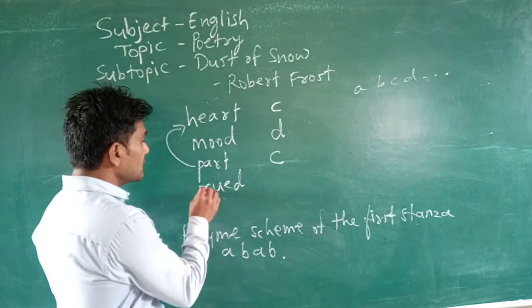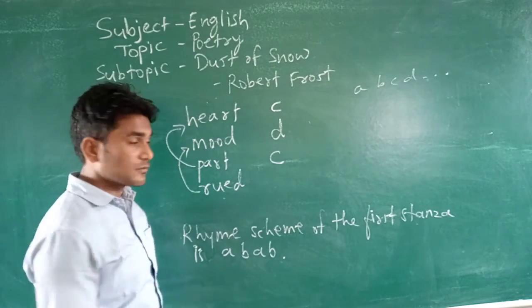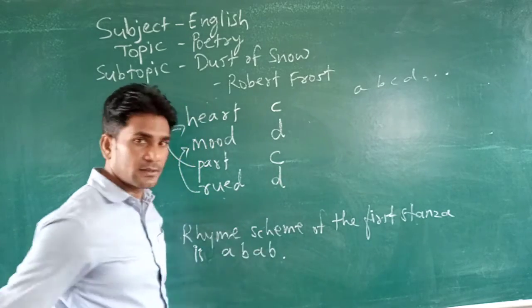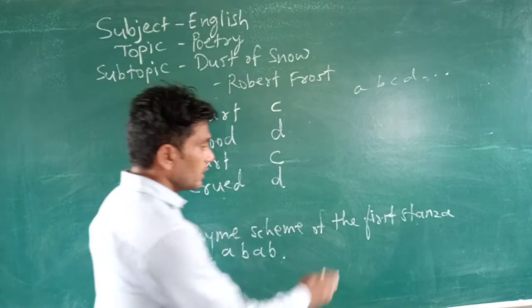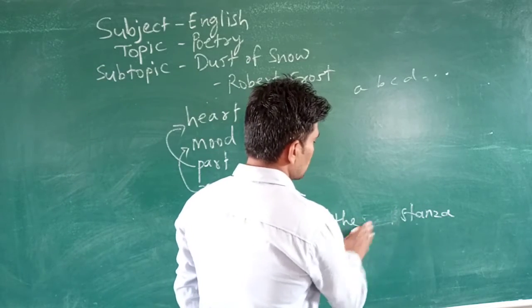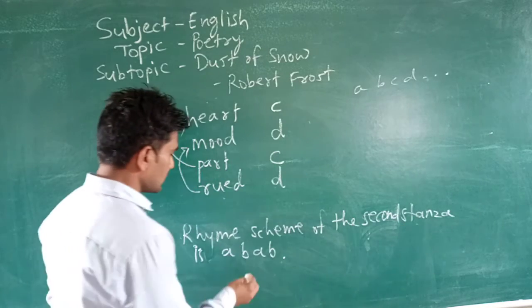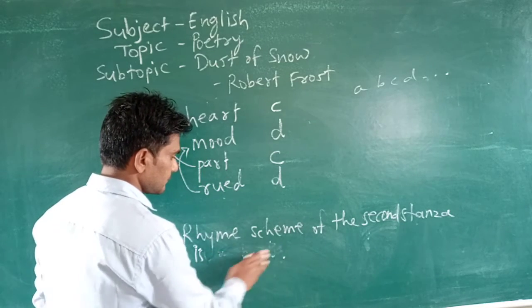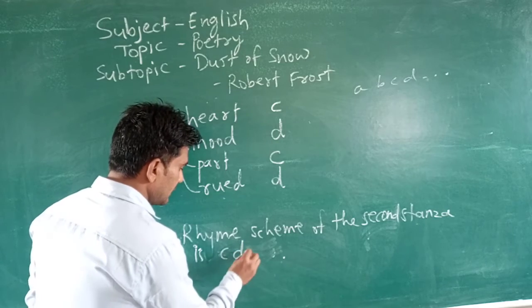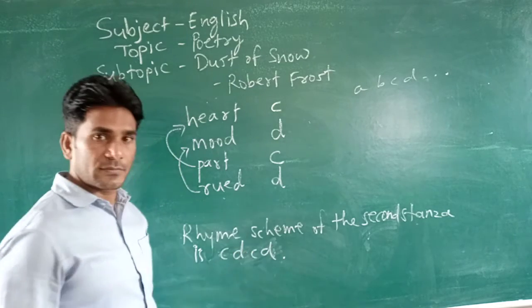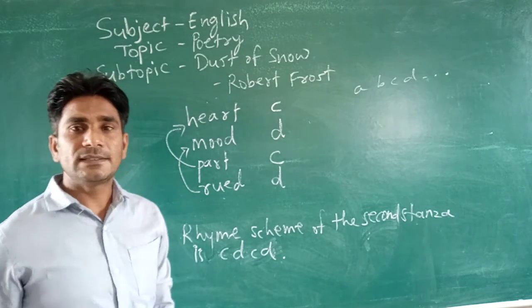Again it has a similar sound to this one, so give it D. Got it? So now you can say what the rhyme scheme of the second stanza is. It is C, D, C, D. Okay, C, D, C, D.